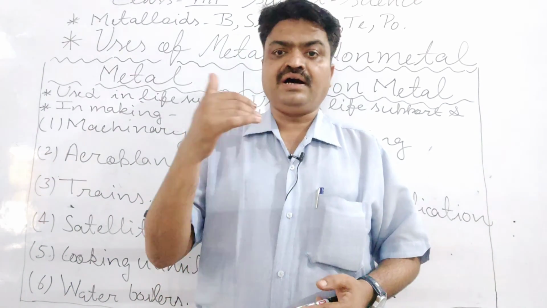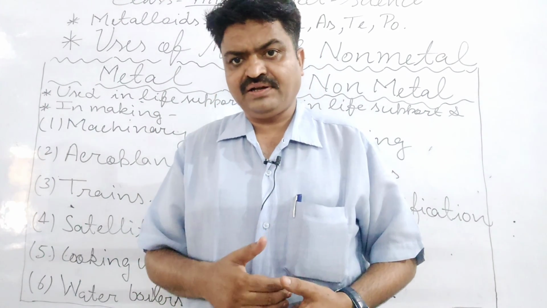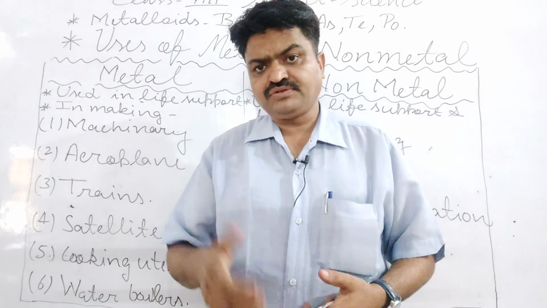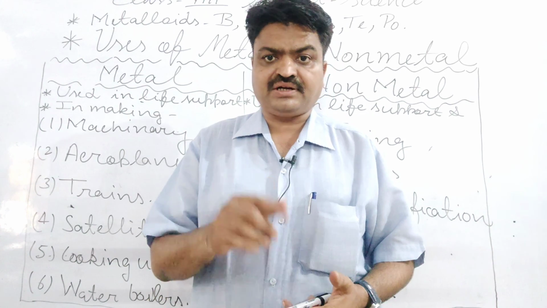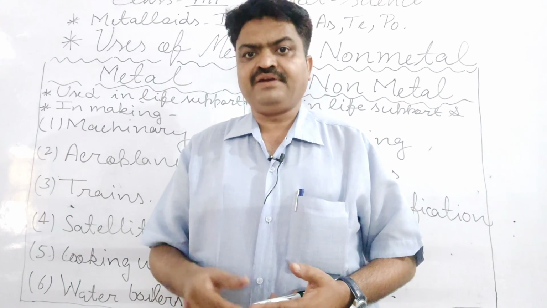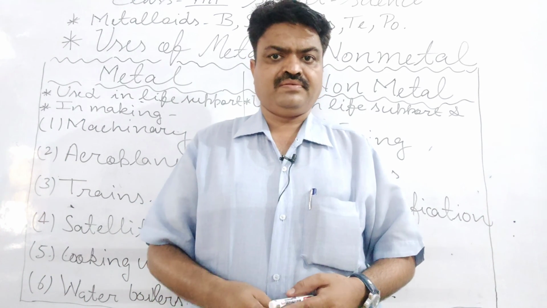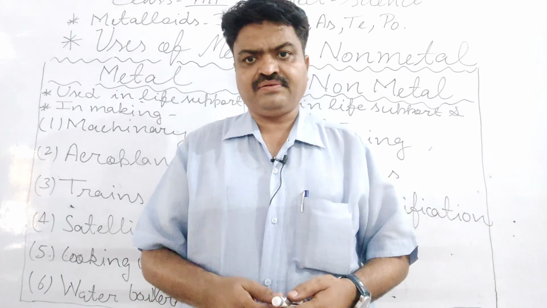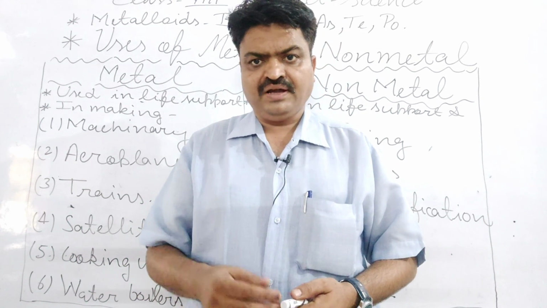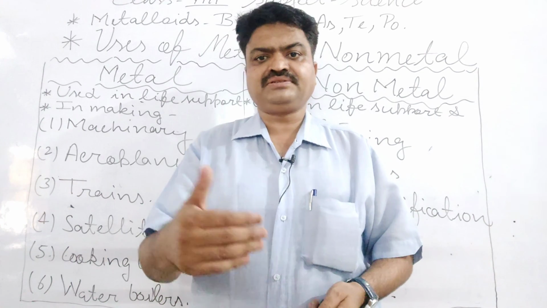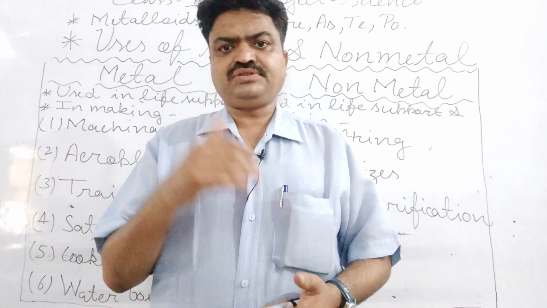And metals are also used in electrical gadgets, student. Why are they used for making electrical gadgets? Because metals are good conductors of electricity. And in general, which metal wire do we use in the electrical circuit or in the electrical gadget, student? It is the copper wire, and copper is considered the best conductor of electricity. Now we come to the uses of non-metals.